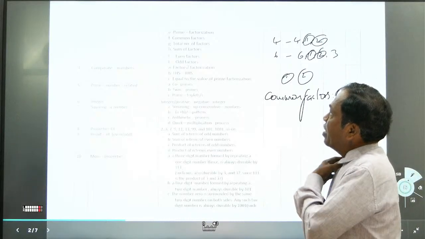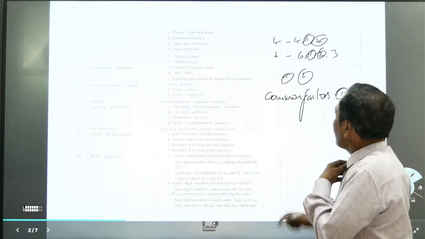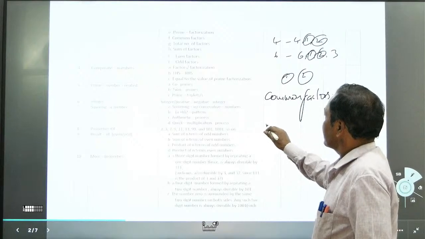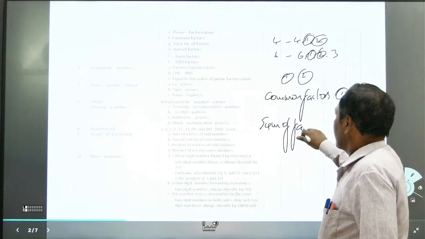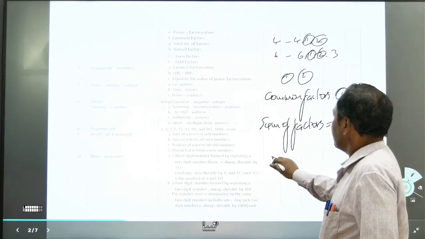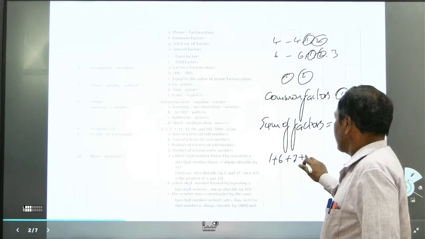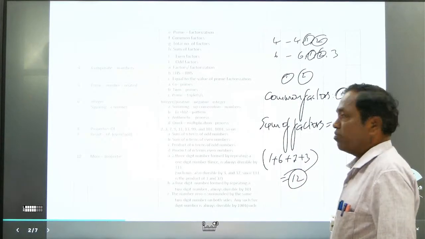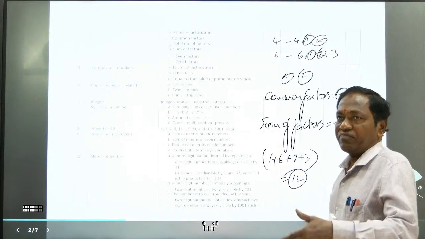And after total number of factors, sum of factors. Sum of factors means you have to add up the total of the factors. What is the sum of factors for 6? It means 1 plus 6 plus 2 plus 3. 6, 9, 12 is the sum of factors. Okay. And even factors, odd factors, we can see after some time.